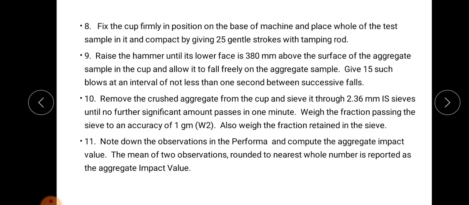Again, the impact value is the ratio between the weight of the crushed sample which passes through the 2.36 mm IS sieve and the total weight of the sample. That is the impact value.